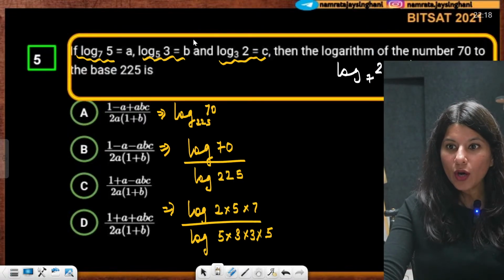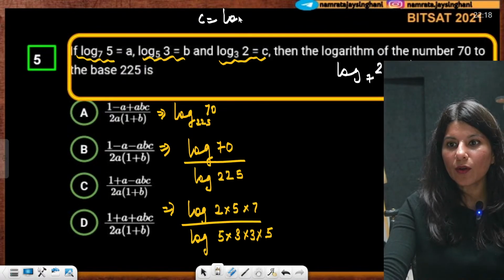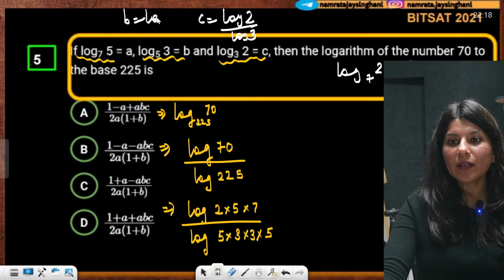Correct? Log 2, where is log 2? So I need a base 3 over here. So can I apply base 3? Actually, C is nothing but log 2 by log 3. Can I write it this way? B is nothing but log 3 by log 5. And A is nothing but log 5 by log 7.